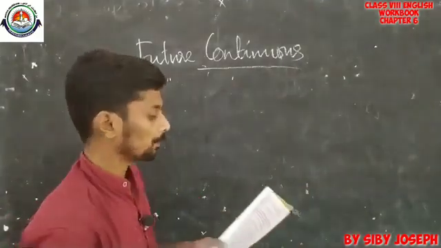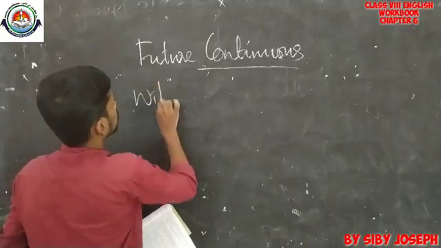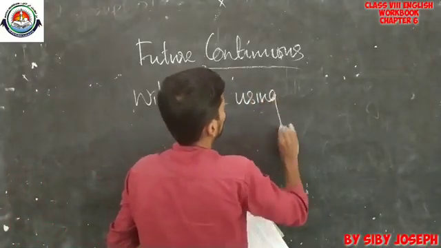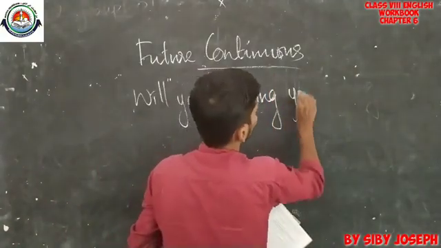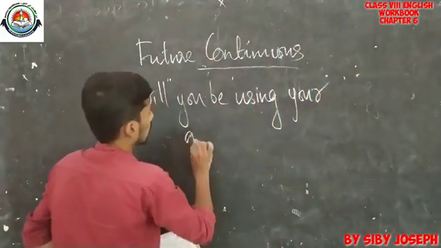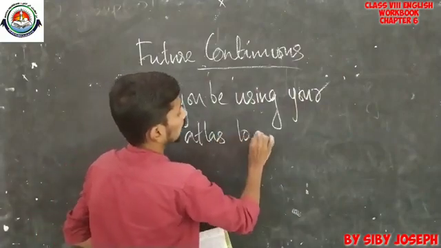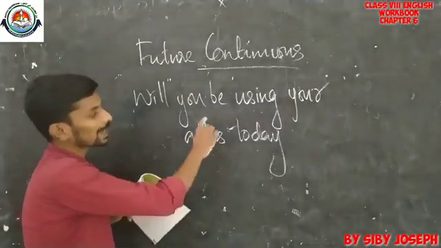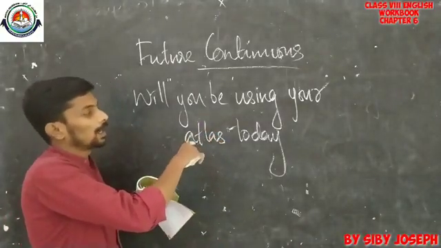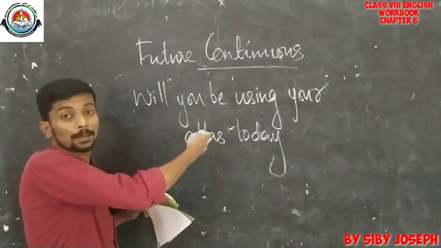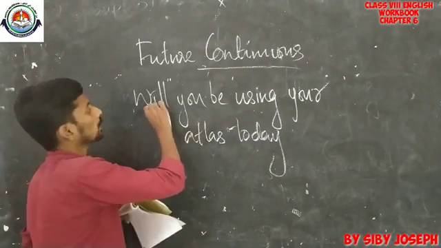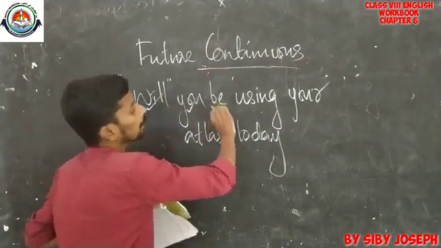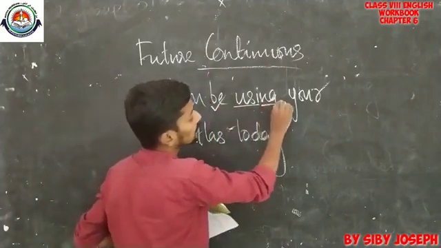Look at the example. Will you be using your atlas today? So we are actually asking somebody's plan or somebody's decision. For that we use will, then you, then be plus main verb and its ing form.